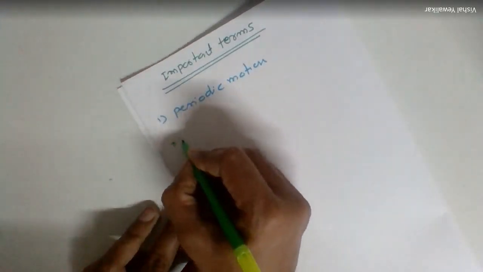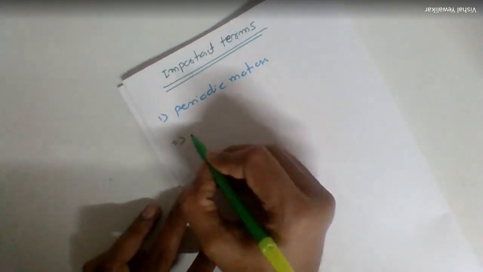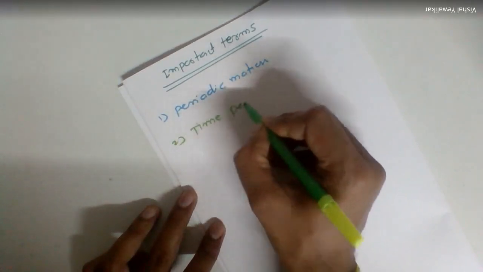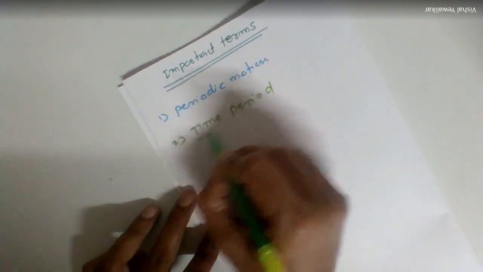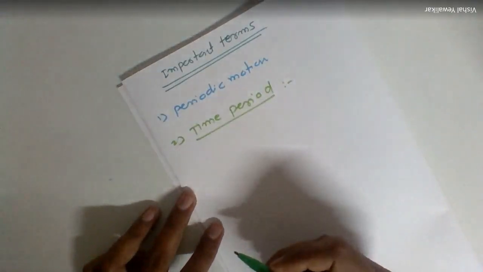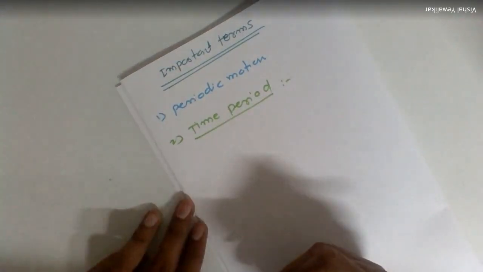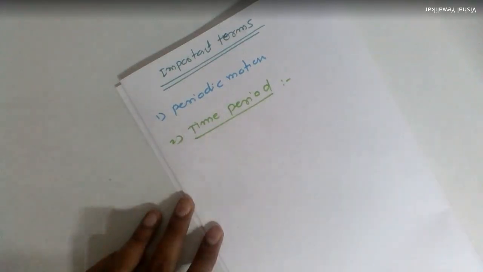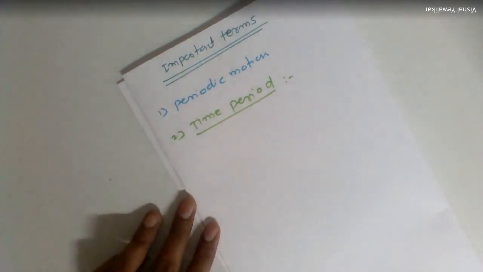Okay, the second parameter is the time period. Time period is nothing but the time required to complete one cycle, or we can call it the time interval after which the motion repeats itself.